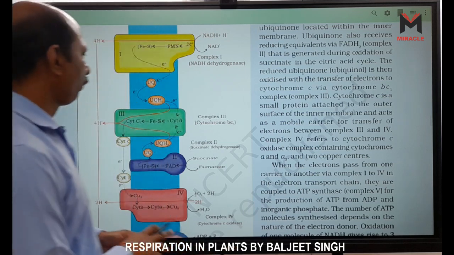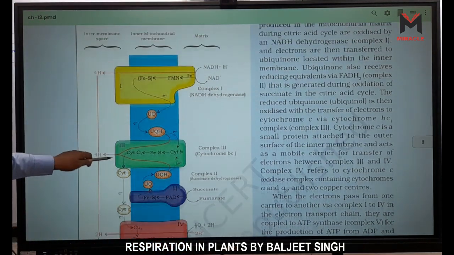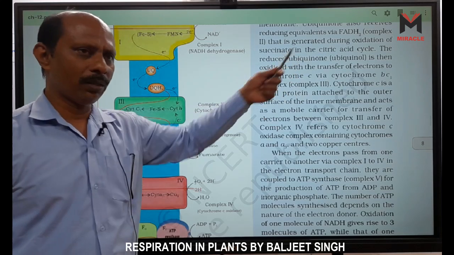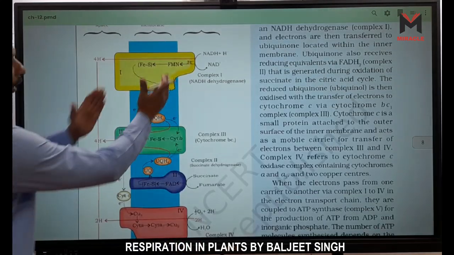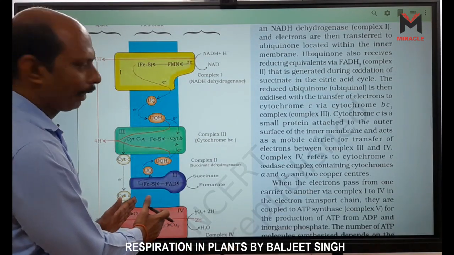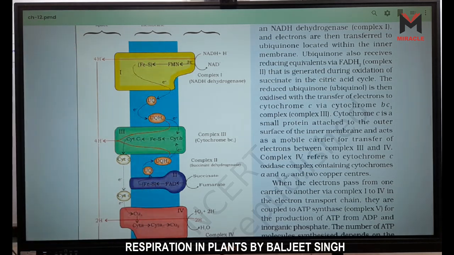Look here, this one is our inner membrane. This figure, if you understand it, you will not need to read this whole topic. What is given here? This one is our inner membrane, the lipid bilayer, right? And these are the proteins, right?